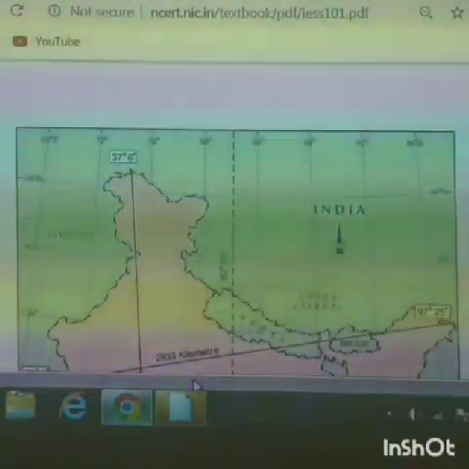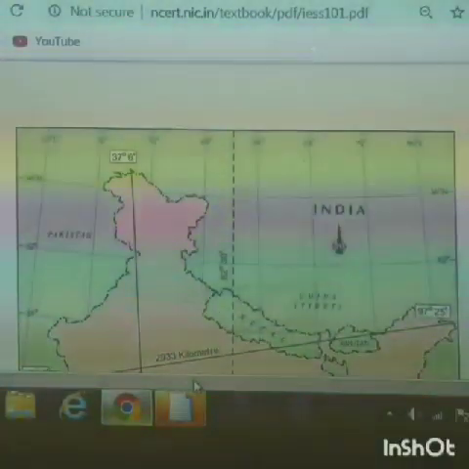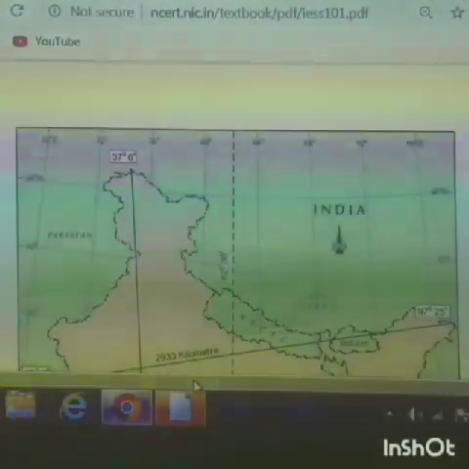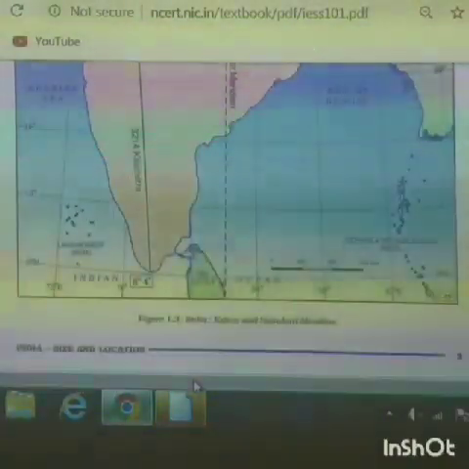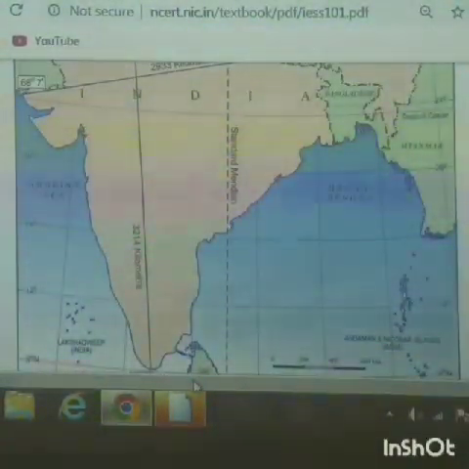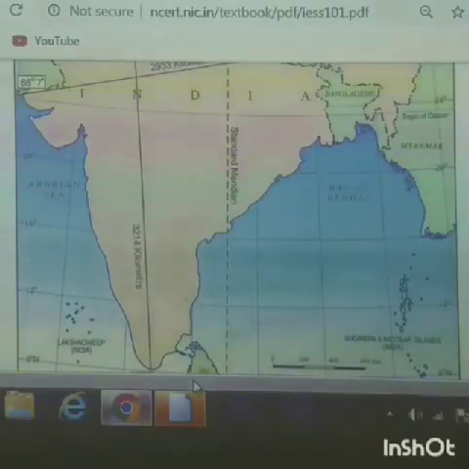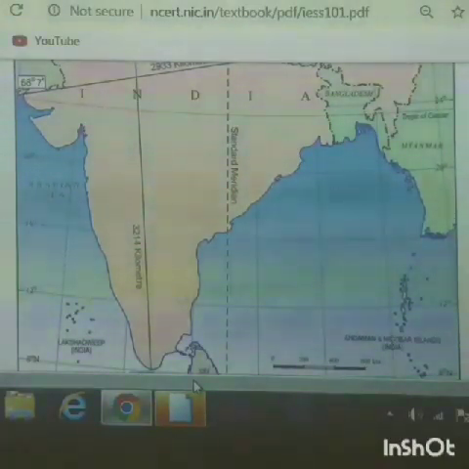Each longitude takes 4 minutes to cross. So 30 into 4 is equal to 120 minutes. Finally, 120 minutes of time difference can be observed. Notice one more thing. If 68 degrees is taken into consideration for the Indian Standard Time, Arunachal Pradesh people would be experiencing 2 hours of delay.